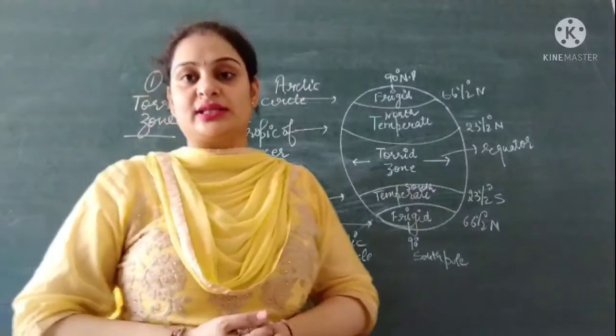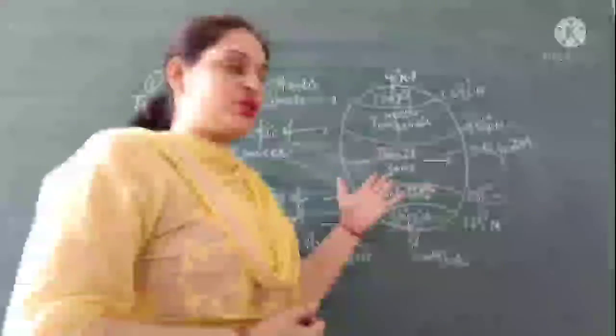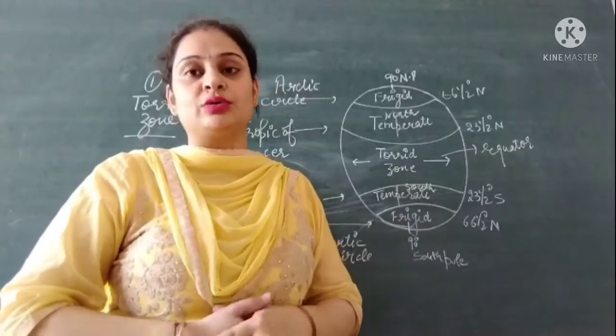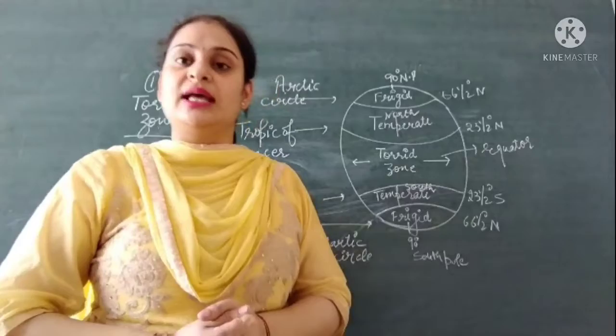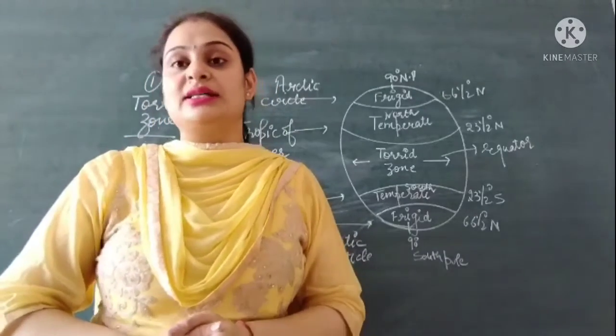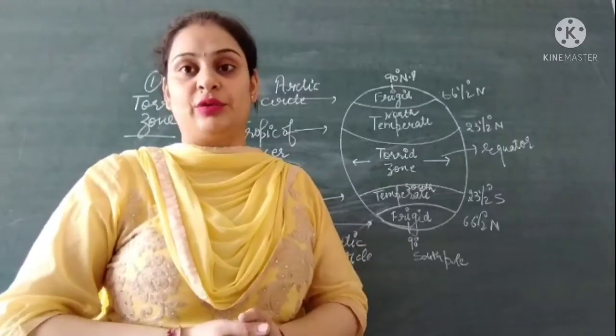We have also discussed that the places which receive maximum sun rays have very much rainfall due to the process of evaporation. That means the places located near the equator receive very heavy rainfall.